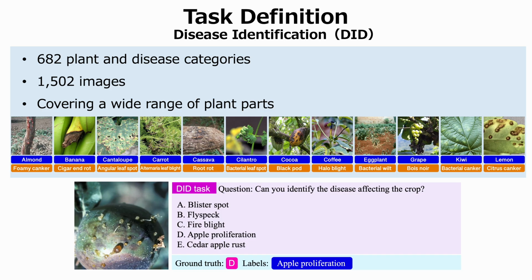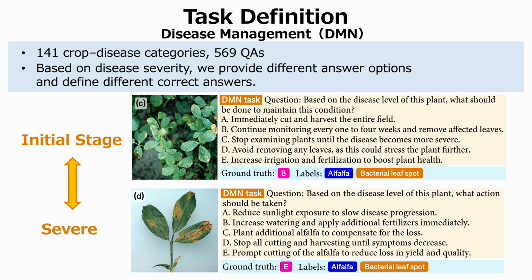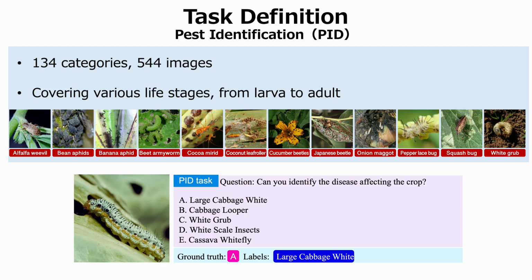In the disease identification task, we include various crops and plant parts. For each image, the model is asked to identify the disease. Disease management aims to control and reduce diseases in crops. During the annotation process, the annotator carefully analyzes plant conditions, such as disease severity. The pest identification task aims to recognize and classify pests to prevent infestations that can severely affect crop health. The images cover various life stages, from larvae to adults.